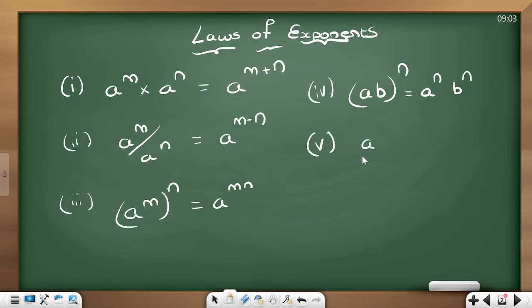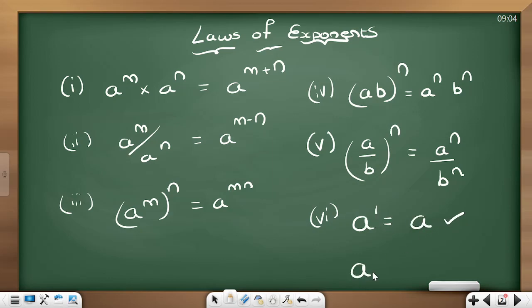Fifth one, a by b whole power n is equal to a power n by b power n. Sixth one, these are something simple. A power 1 is equal to a, it's a known thing. A power 0 is equal to 1. This is something important. So these are the laws of exponents. Fine, clear, right?